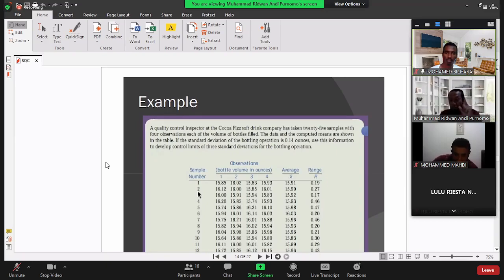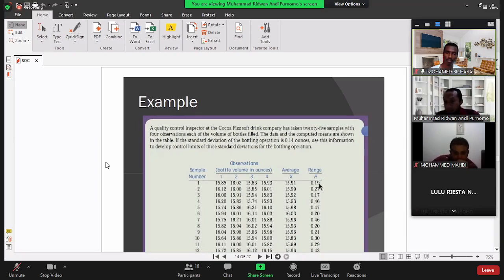Okay, that's the first. The second, when you go to the factory to take the 4 samples, you need to close your eyes and then take randomly. After you take 4 samples like this, you can calculate the average value, because here there are 4 measurements, and also the range.